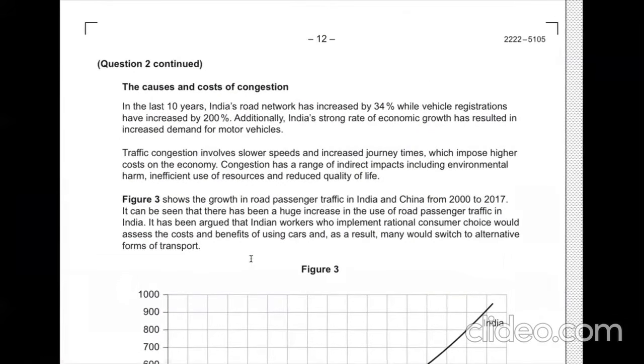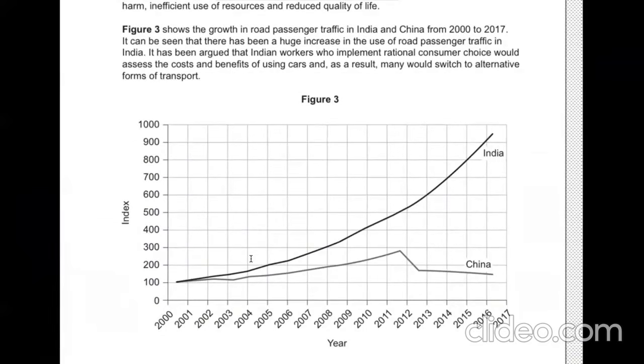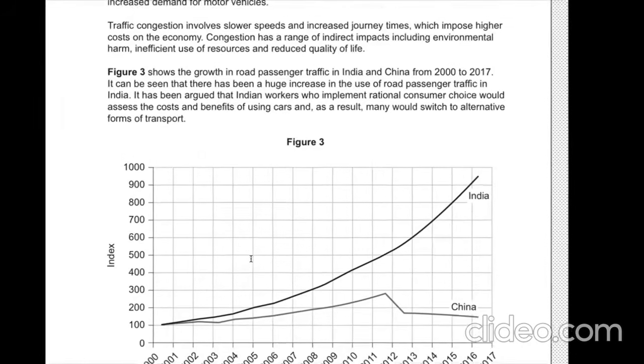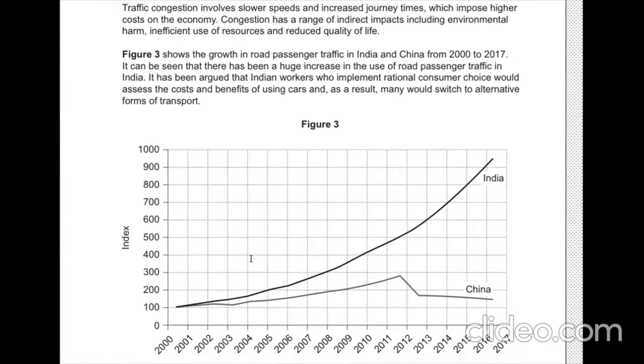Okay, following question. The causes and cost of congestion. In the last 10 years, India's road network has increased by 34%, while vehicle registrations have increased by 200%. Additionally, India's strong rate of economic growth has resulted in increased demand for motor vehicles. Therefore, traffic congestion is getting worse. There is a figure that shows the comparison between India and China. And India is having a much more drastic increase in road passenger traffic.